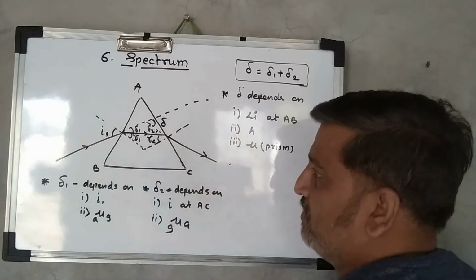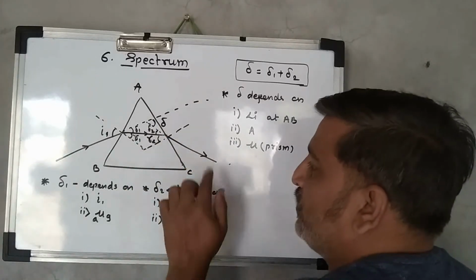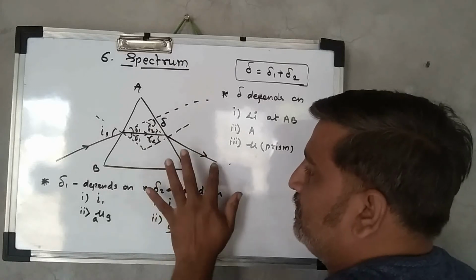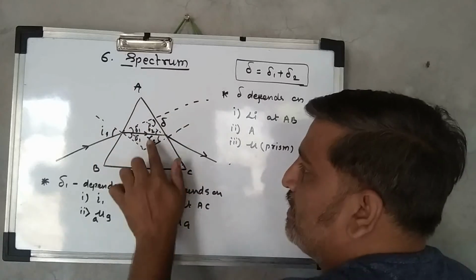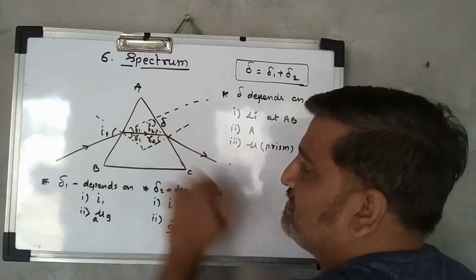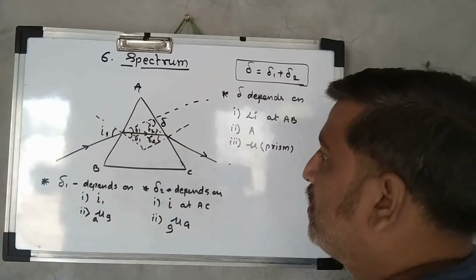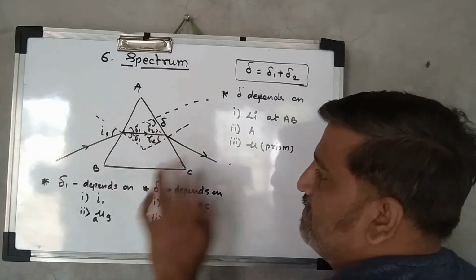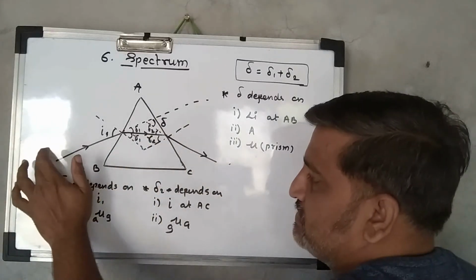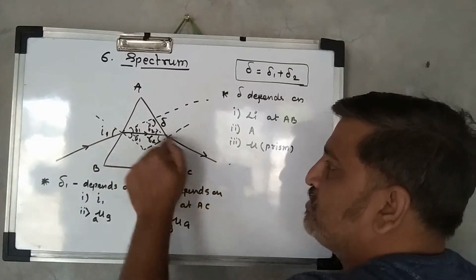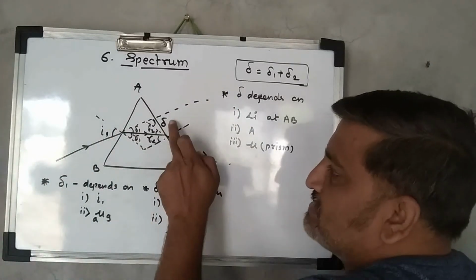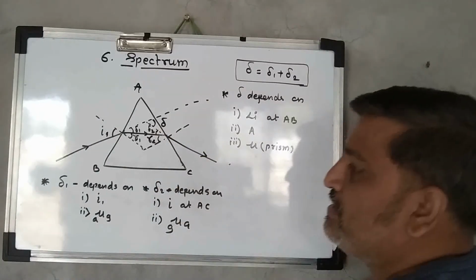This is the normal. By the principle of reversibility, if I back produce this ray, it meets over here and this ray is deviated by, say, delta 2. Incident ray should pass like this, but the emergent ray is passing like this, so the total deviation is, say, delta.